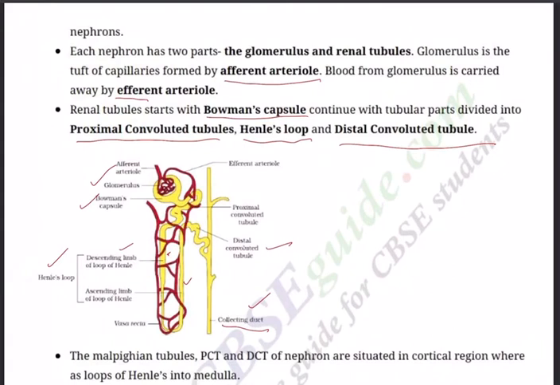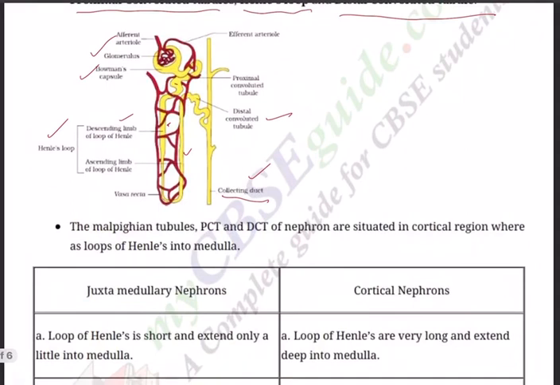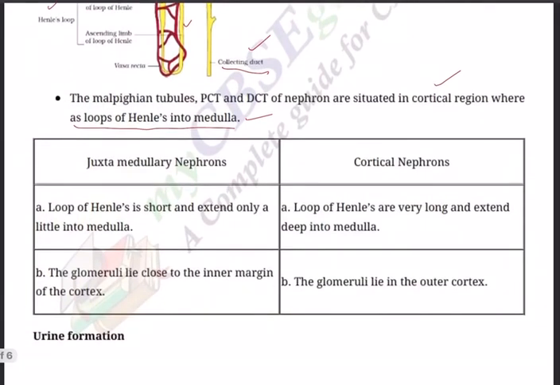All the nephrons' tails will be connected to this collecting duct, and the collecting duct comes out of the kidney in the form of the ureter. So the Malpighian corpuscle, PCT and DCT of the nephron are situated in the cortical region, the cortex, whereas the loop of Henle is situated in the medulla. Again, this is a neat question. Loop of Henle is in the medulla.